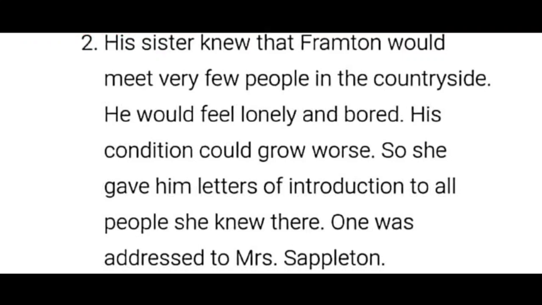So the answer for the fifth question is, his sister knew that Fountain would meet very few people in the countryside. He would feel lonely and bored. His condition could grow worse. So she gave him letters of introduction to all people that she knew there. One was addressed to Mrs. Sappleton.